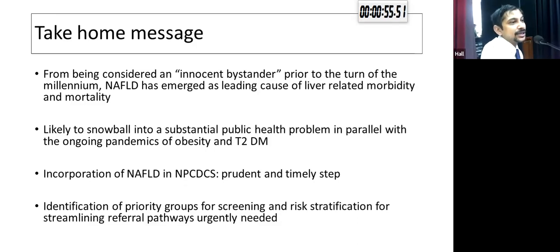However, we really need to identify which groups need to be screened for NAFLD, because almost 40 to 50% of your population has underlying NAFLD. Who do you screen for NAFLD? And then if we identify that this particular individual has NAFLD, who is it that is really at risk of clinically significant liver disease and who needs referral to specialists?